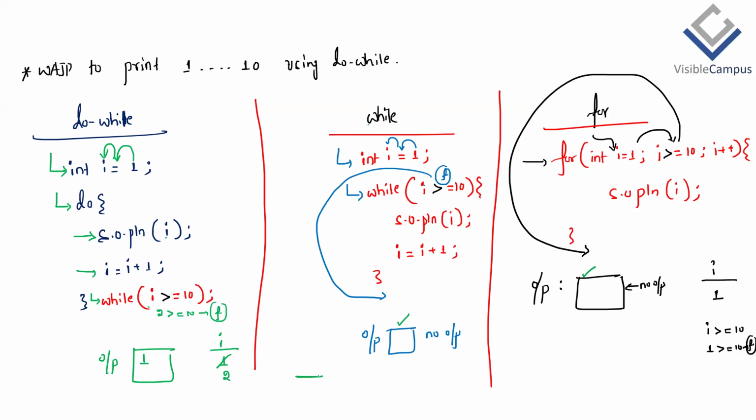In the while loop, or even the for loop also, first the condition will be checked. After initialization, the condition will be checked. But when it comes to the do while loop, is the condition checked first? No. First the body of do, the body will be executed for the first time. Yes or no? So that's the difference. Then will a while loop give at least one output? No.